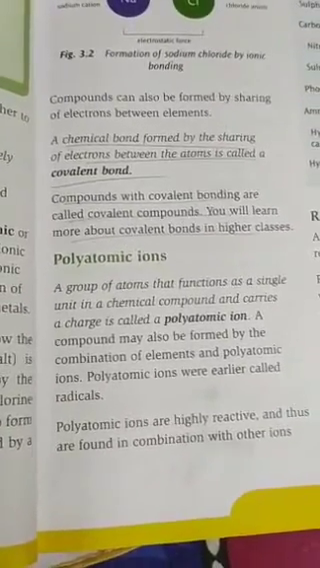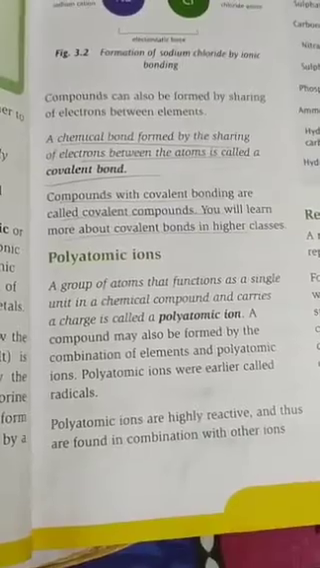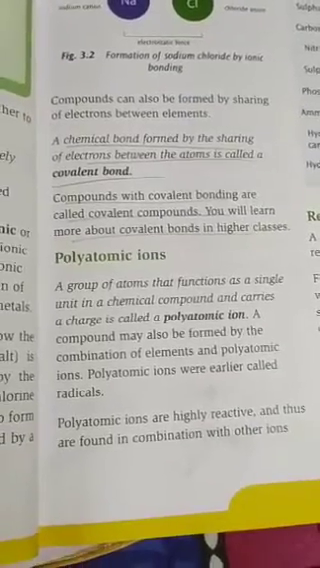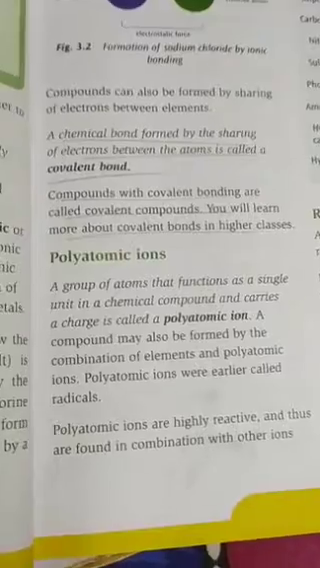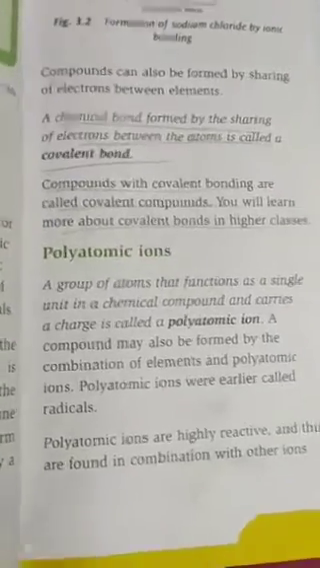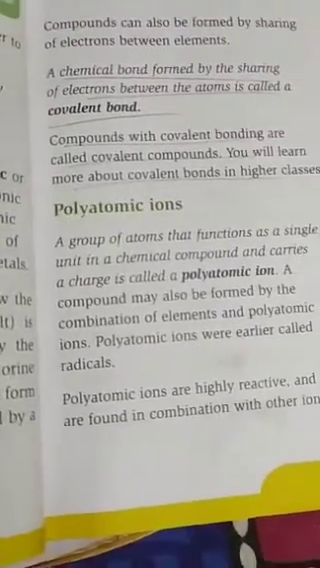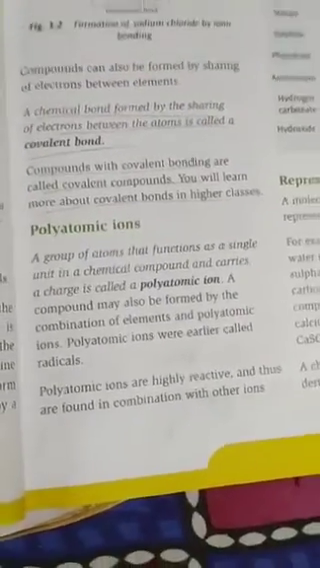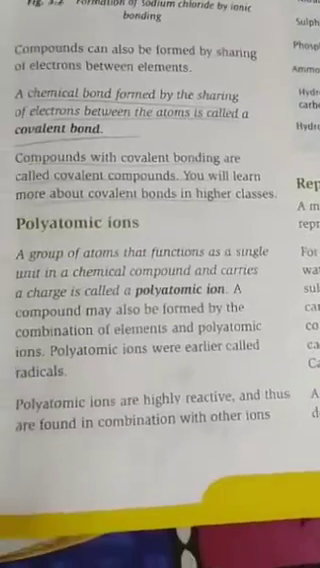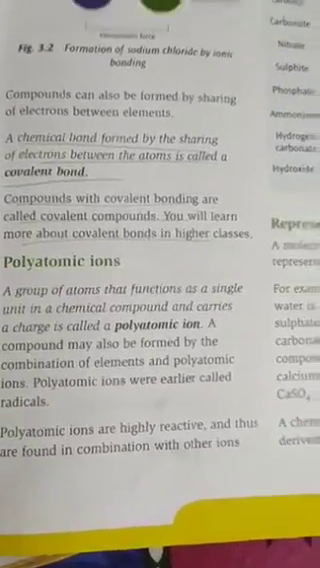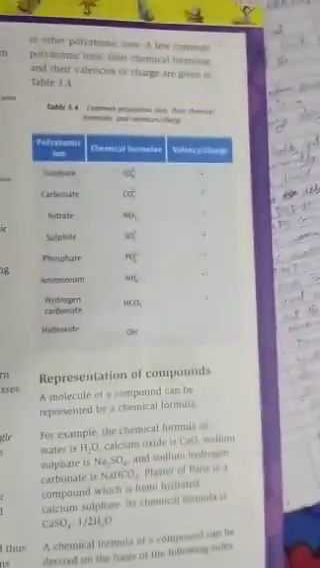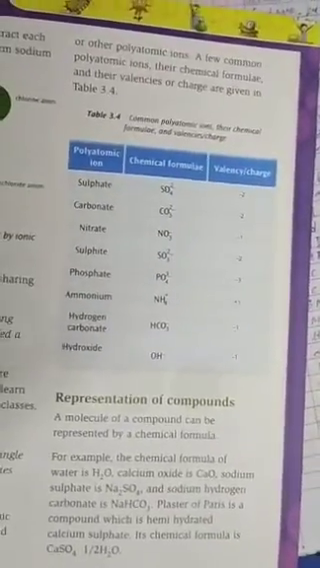A compound may also be formed by the combination of elements and polyatomic ions. Polyatomic ions were earlier called radicals, so we can also call a polyatomic ion a radical. Polyatomic ions are highly reactive and thus are found in combination with other ions. Here are some examples of polyatomic ions.